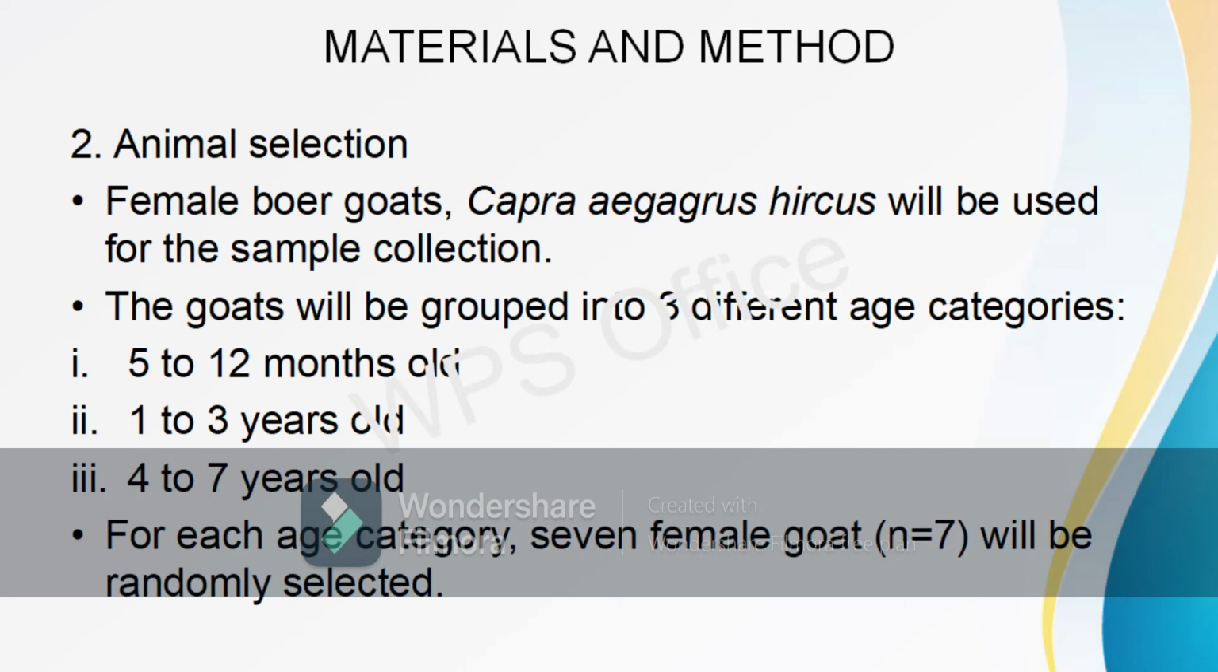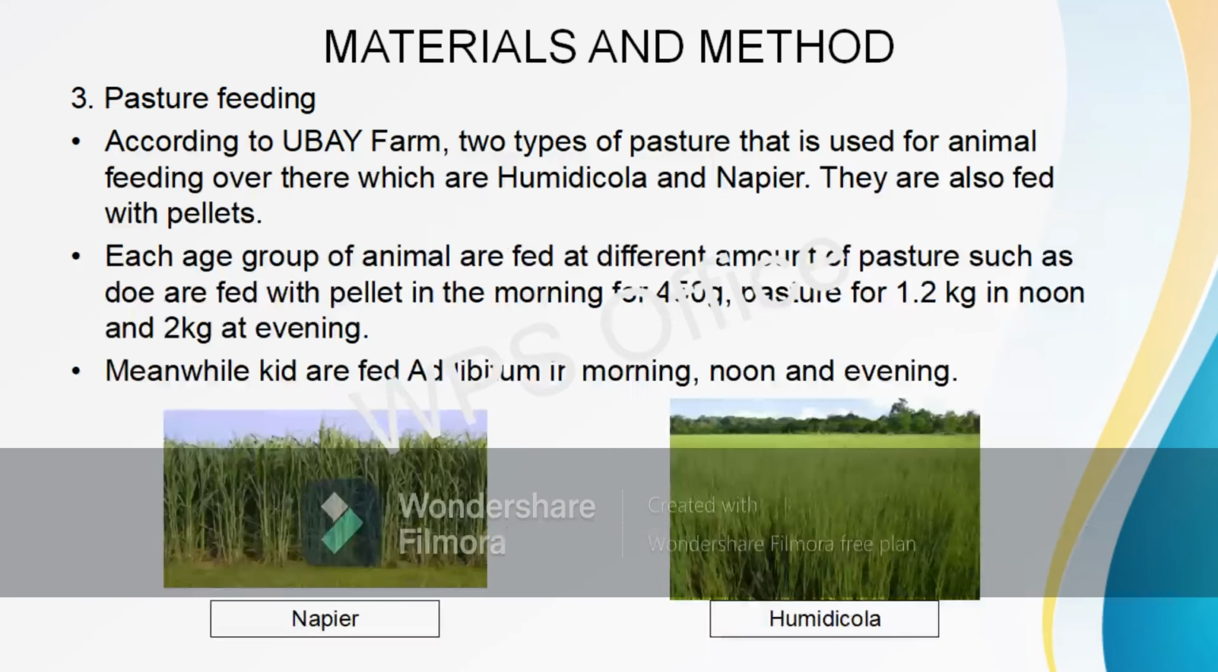The animals selected are female Boer goats, Capra aegagrus hircus. The animals will be randomly selected following different age categories, which are 5 to 12 months old, 1 to 3 years old, and 4 to 7 years old. For each category, 7 female goats will be randomly selected.